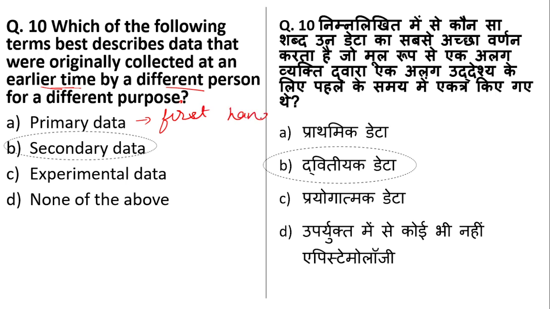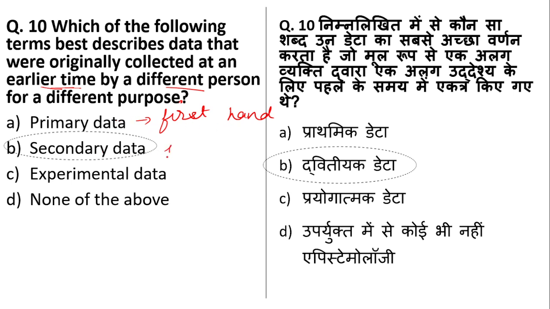Like we say of any vehicle like a car or bike, that it is first hand. First hand means that you are the first person who is using that car. The same way, primary data is the data that you take out or gather or collect. That means if you are doing a questionnaire, a survey, that is a kind of first hand data, primary data.